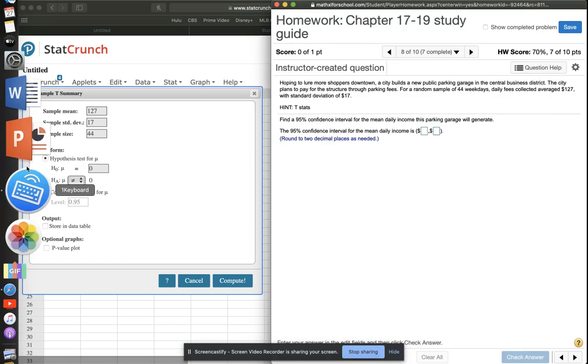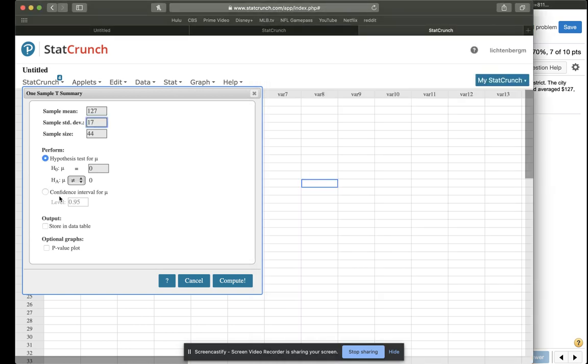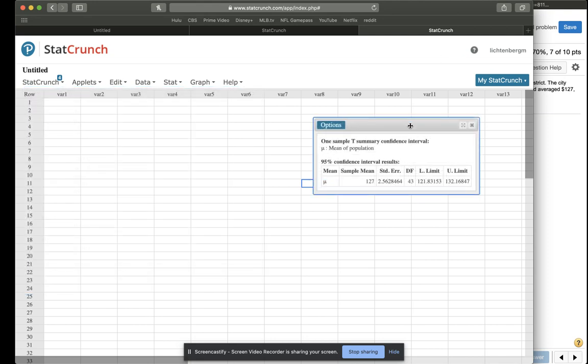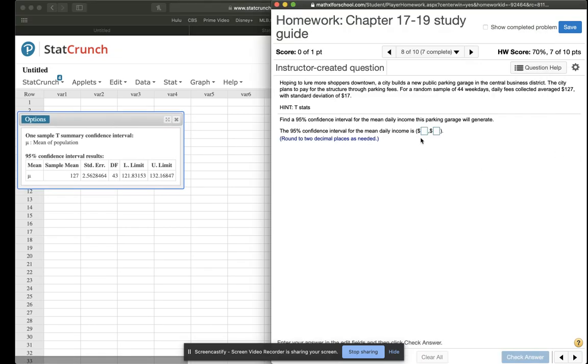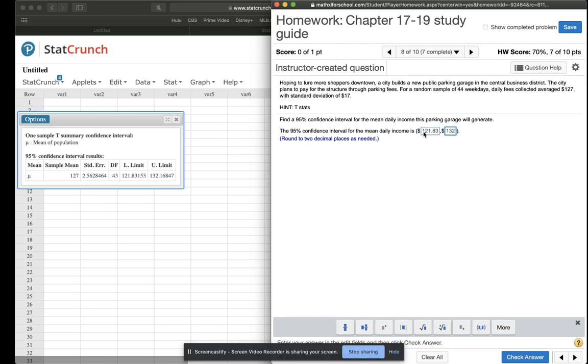Okay, and we want a 95% confidence interval. So there is our confidence interval. Because we're talking money, we're going to round to 2 decimal places. So 121.83 and 132.17.